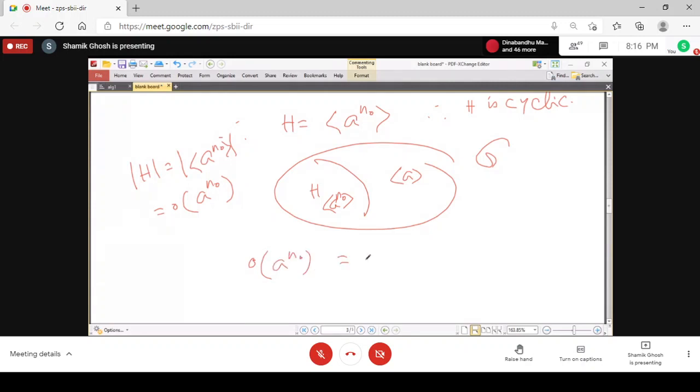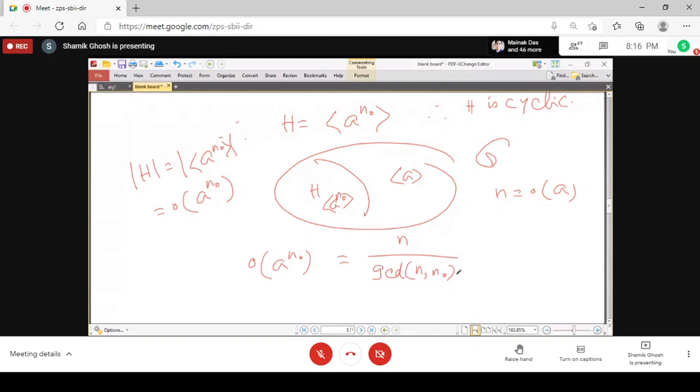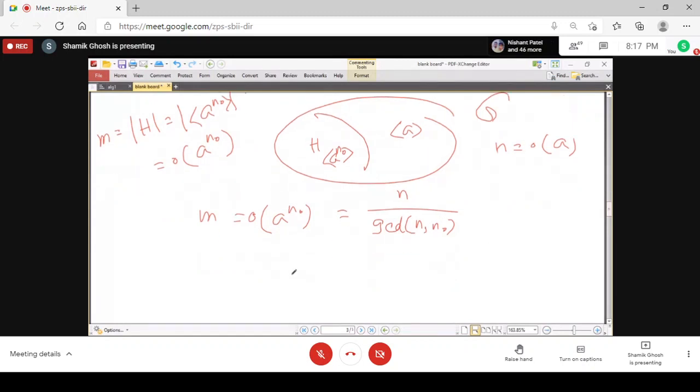So what is the order of a to the power n naught? If we go for the formula, if n is the order of a, then the formula is n by GCD of n and n naught. Suppose the number of elements of H is m, then n equals m times the GCD of n and n naught.